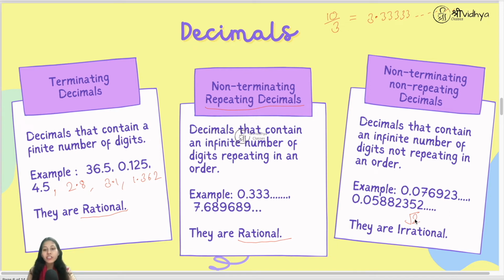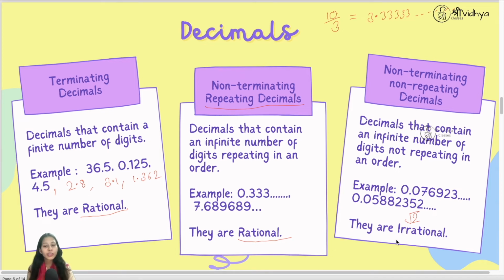So for the numbers which are not perfect squares, their roots we will get as non-terminating, non-repeating decimals, and they are irrational because we can't write them in the form of fraction in which numerator and denominator are integers. So here we come to know about one more type of numbers which are irrational. So let's study what are irrational numbers.